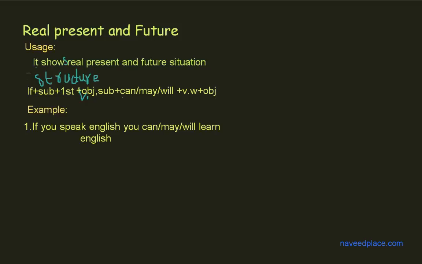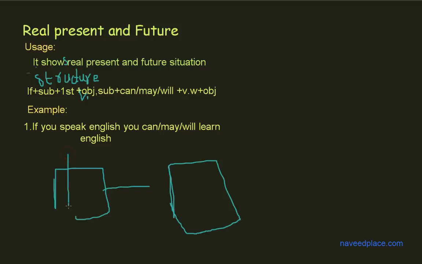Now it's time to see the example. So the example is here. If you speak English, you can, may, will learn English. So definitely, what is real, present and future? This is a real, na? In the present, it means if you do something good in present, so definitely you will get the best result in future. So this is called real present and real future.